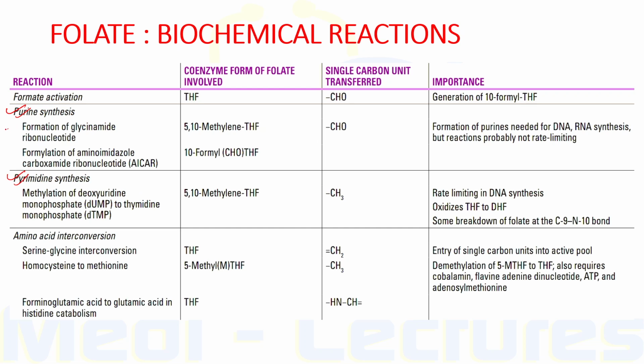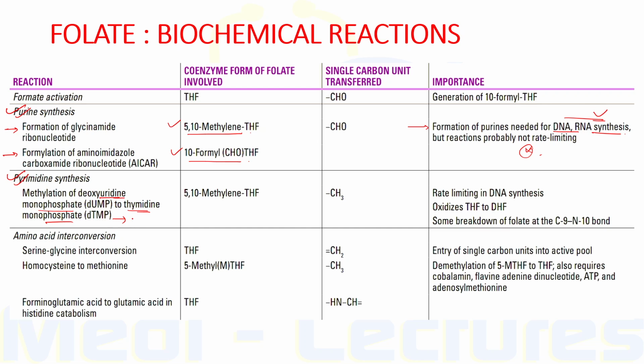So purine synthesis, the 2 reactions require first 5,10 methylene tetrahydrofolate and other reaction requires 10-formyl tetrahydrofolate. So the formation of purines needed for DNA and RNA synthesis occurs through these reactions, but these reactions are not rate limiting.